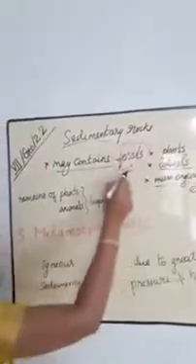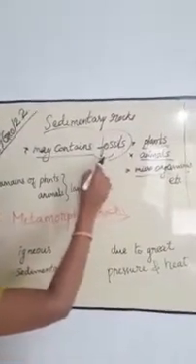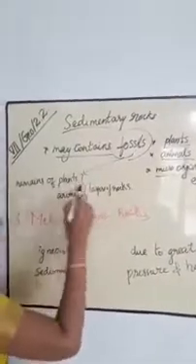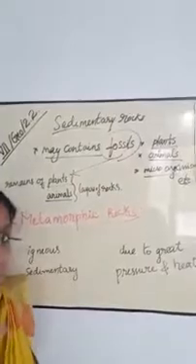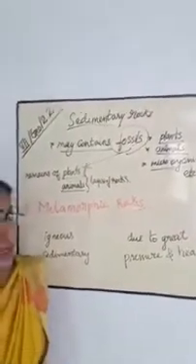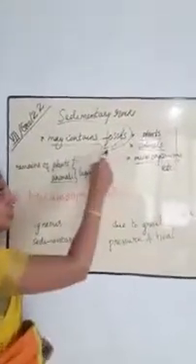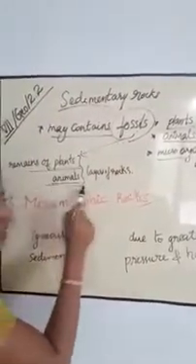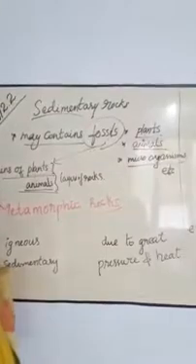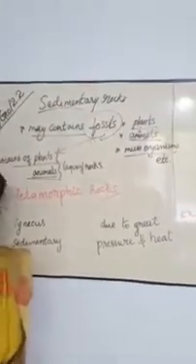What is a fossil? Fossil is the remains of plants and animals when they are trapped in layers of rocks.